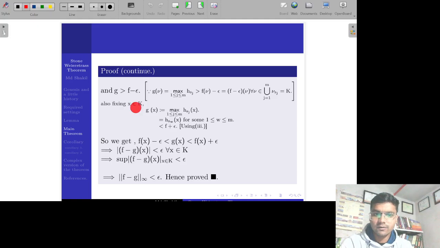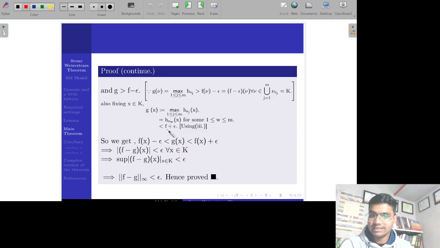And for any fixed point x in K, we saw the value of G of x to be the maximum of H_Sj at x. So this maximum of H_Sj at x, j varies from 1 to m, will give one of them. So there exists w between 1 and m such that this maximum value will equal H_Sw of x. And this value is strictly less than f of x plus epsilon.